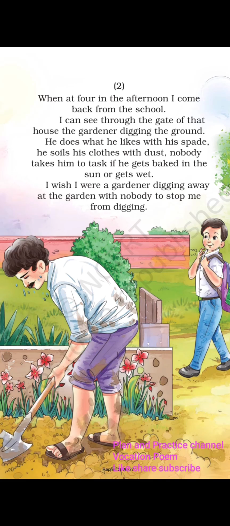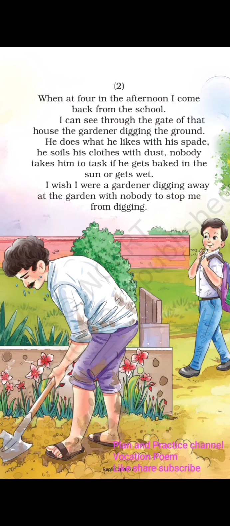He does what he likes with his spade. He soils his clothes with dust. Nobody takes him to task if he gets baked in the sun or gets wet. I wish I were a gardener digging away at the garden with nobody to stop me from digging.